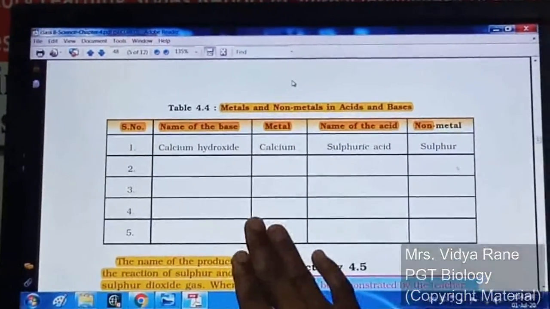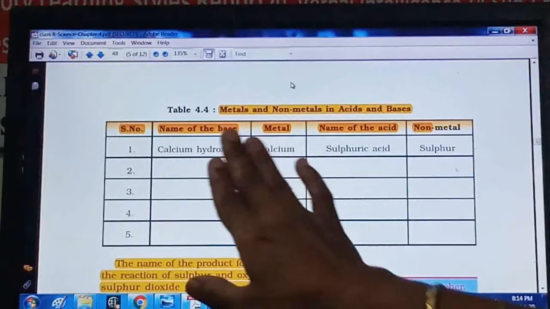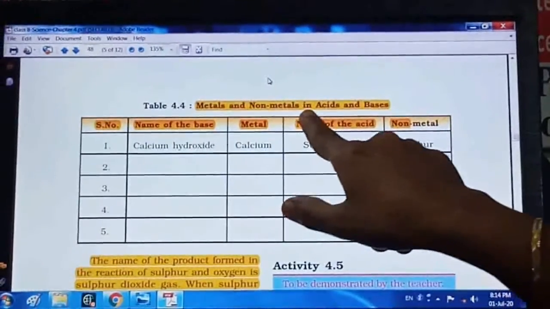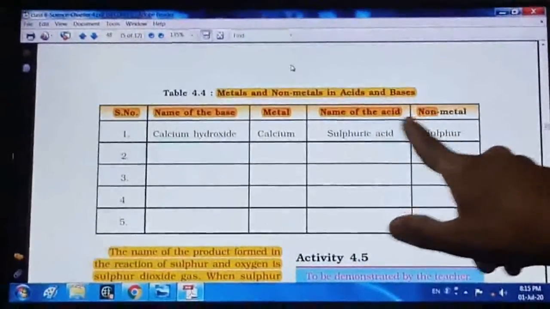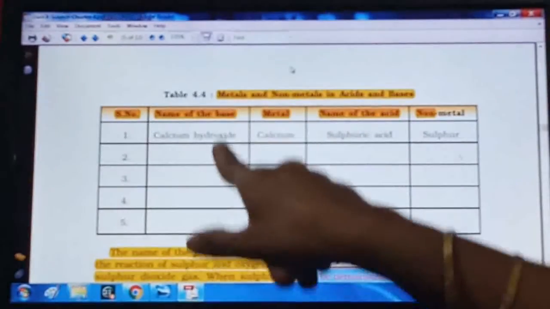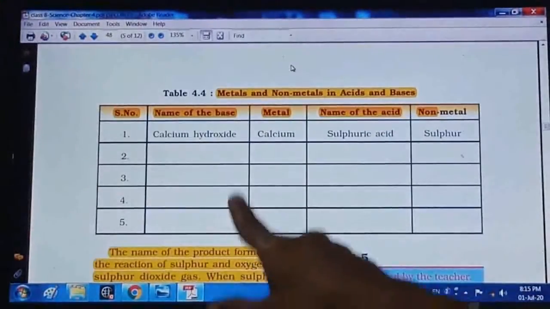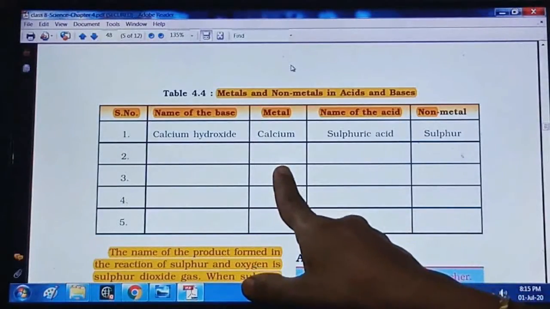Below this in your textbook, table number 4.4 is given, metal and non-metal in acids and bases, right? So here you have to write the name of a base, and in that base what is the metal, right?